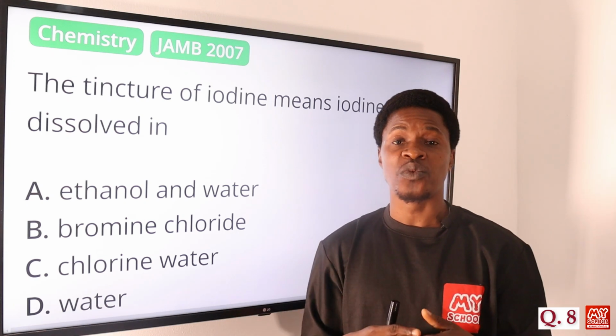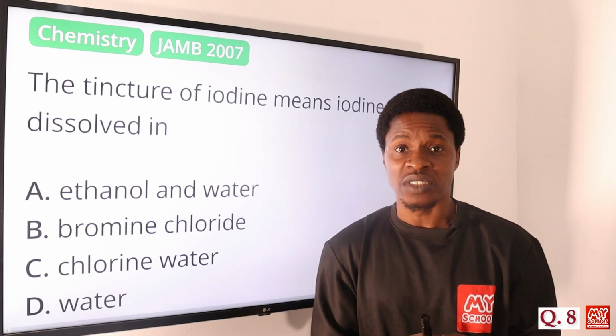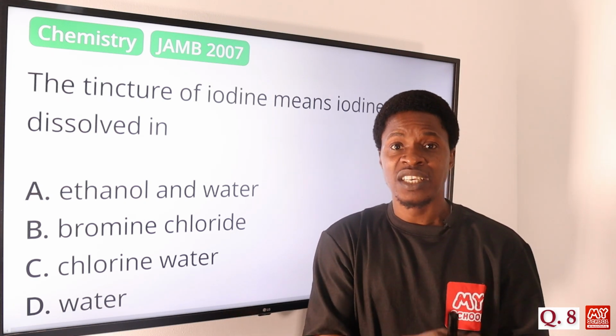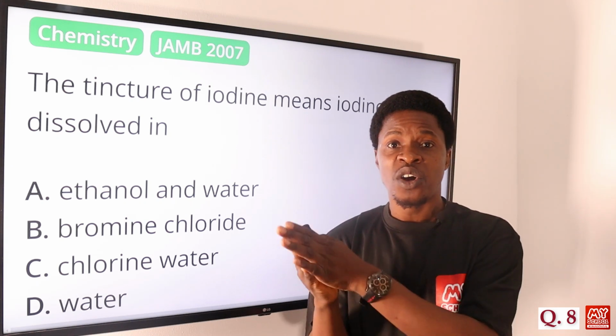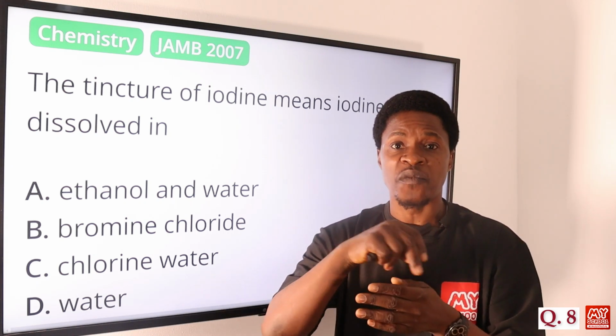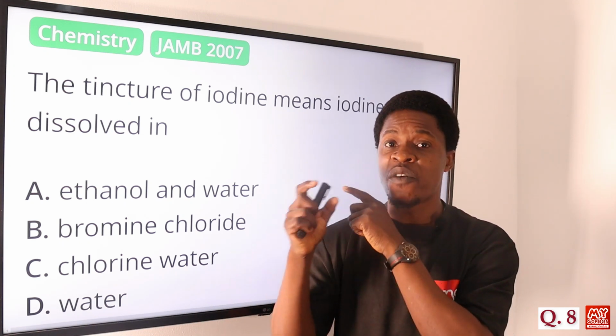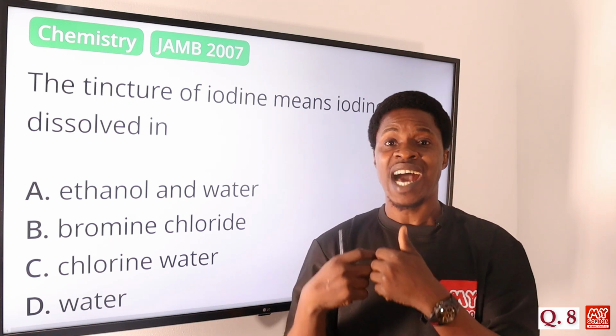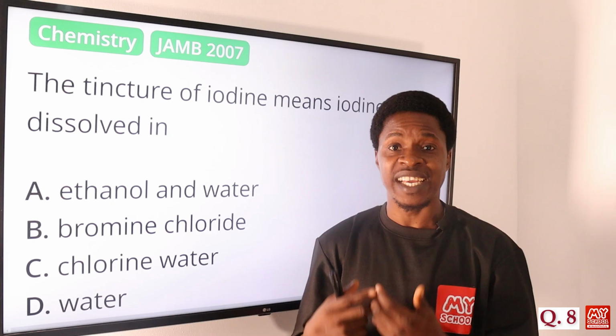So what it does is to help heal the wound on time and to disinfect, to prevent infection of the surface of the wound by microorganisms. So that's when we have tincture of iodine. Tincture of iodine means that iodine is dissolved in water and ethanol.